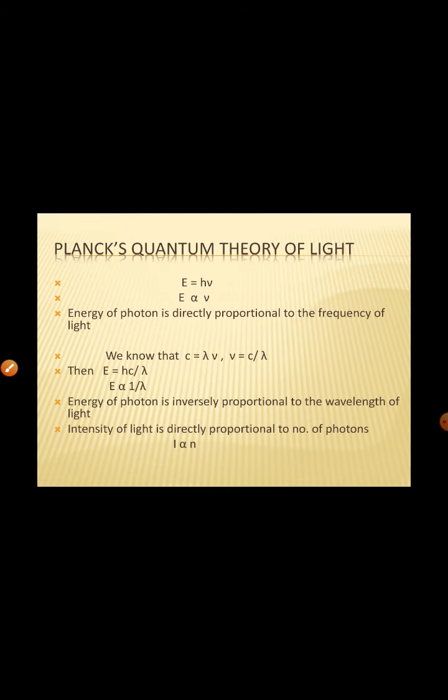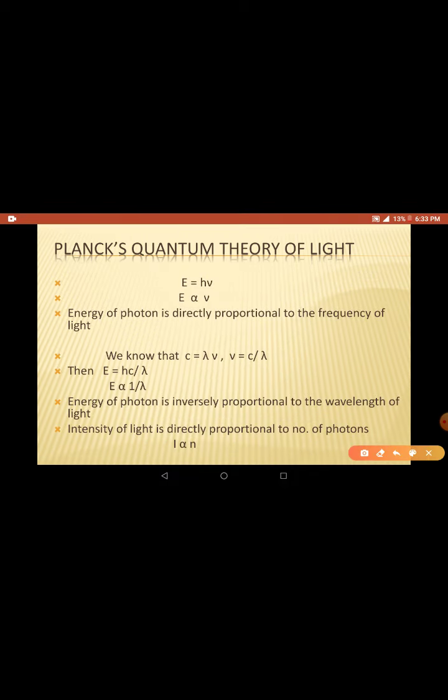So, ignoring the integer numbers, we can say that the energy of a light photon is directly proportional to the frequency. That means if frequency of light is more, then energy of photon is also more. If frequency of light is less, then energy of photon is also less. Remember this. So we say that energy of photon is directly proportional to frequency of light, right?